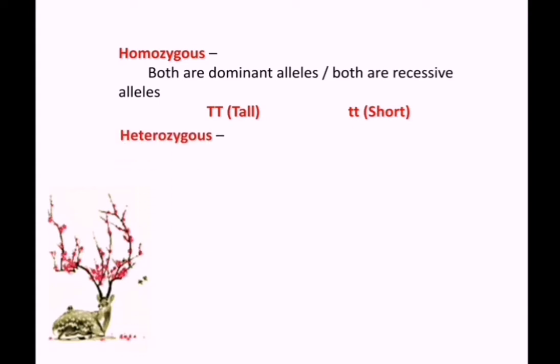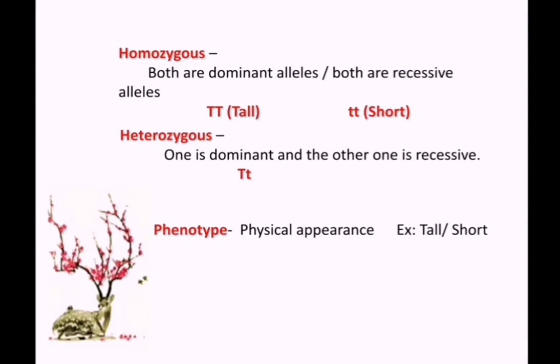Next, heterozygous. If one is dominant and the other one is recessive, then we call it heterozygous. Here capital T, small t. One is tall or dominant, the other one is recessive. So that is heterozygous.